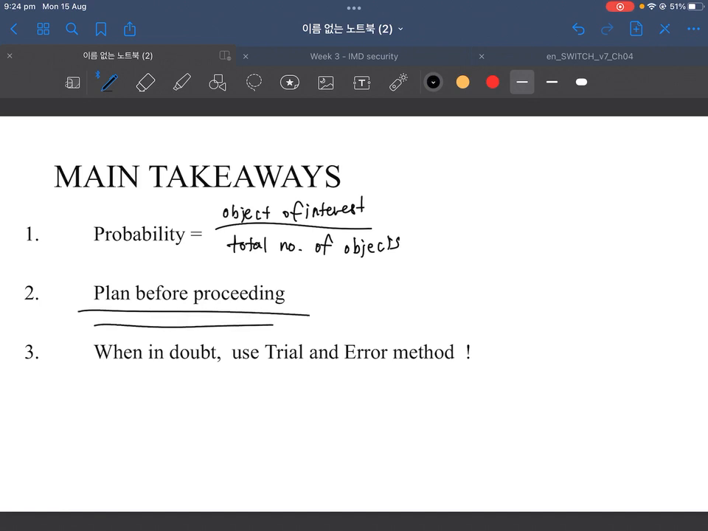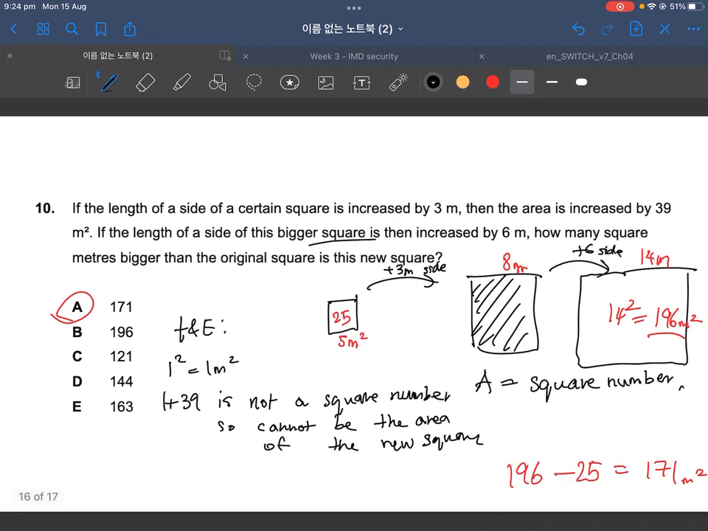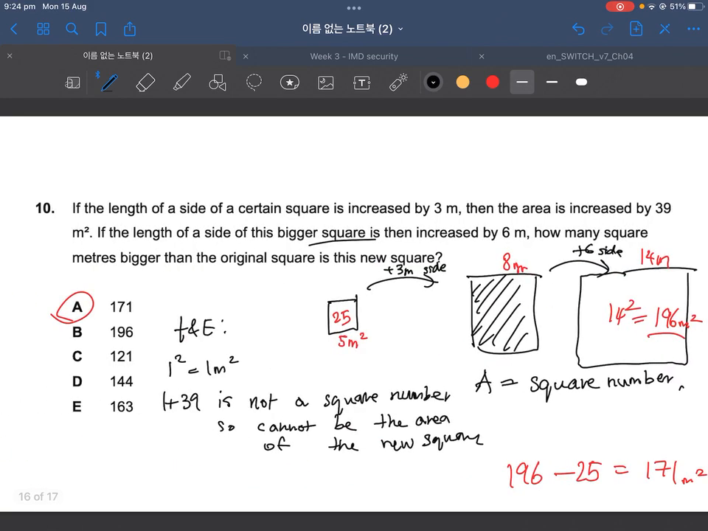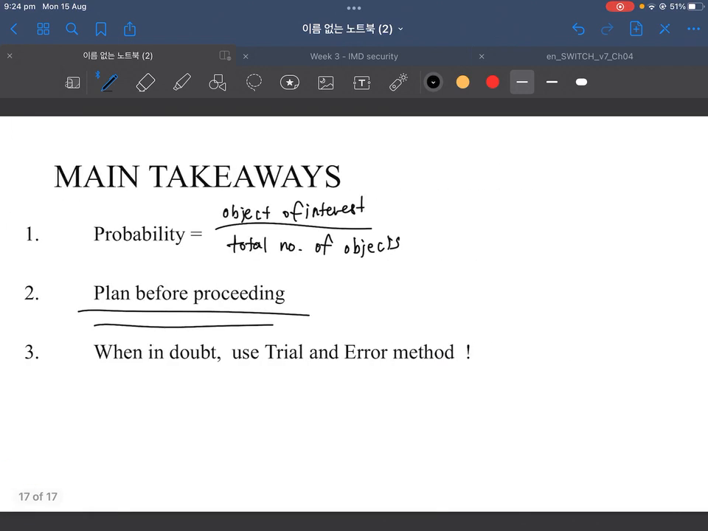And dot point number 3, when in doubt, use trial and error method. And I'm sure you guys can guess it. It was from question number 10. Use trial and error, and don't be scared to do so, because you'll find that more often than not, this is the easiest way to solve these sorts of questions without algebra. Okay, and you guys don't need algebra too much right now. So if it's a lot more difficult than what you know, then just use trial and error. The right answer is still a right answer. Okay.